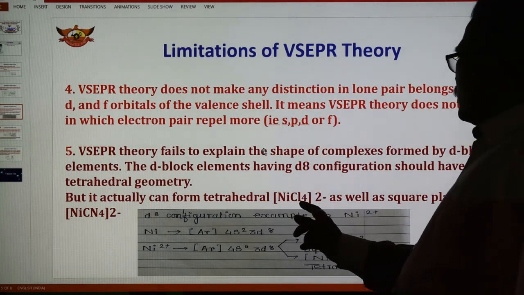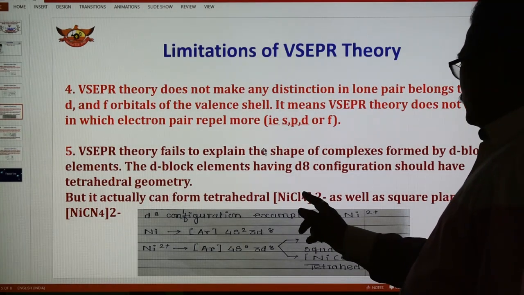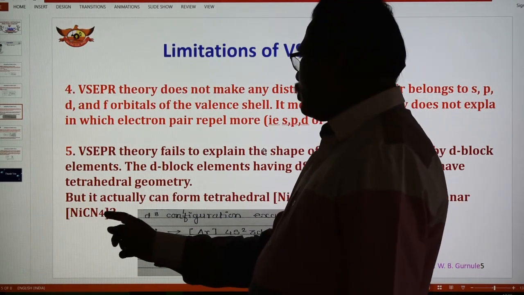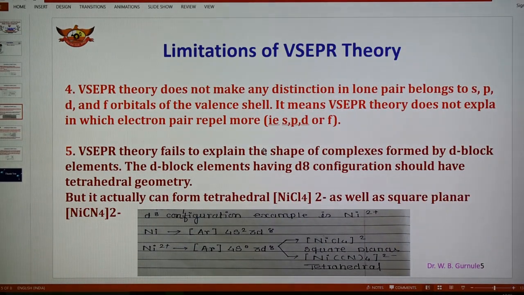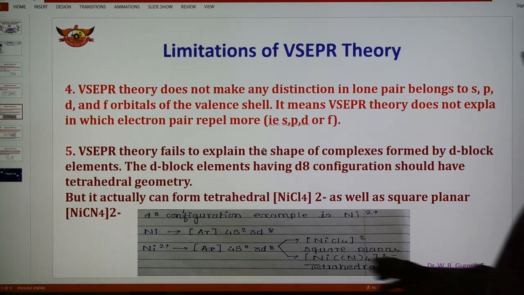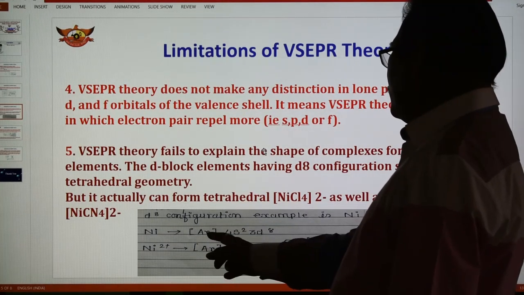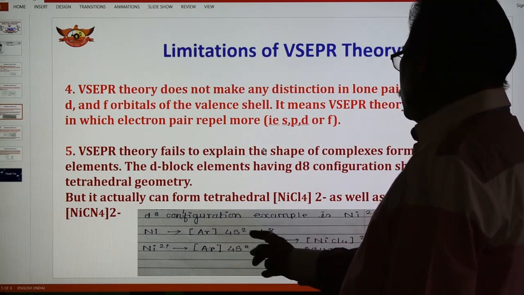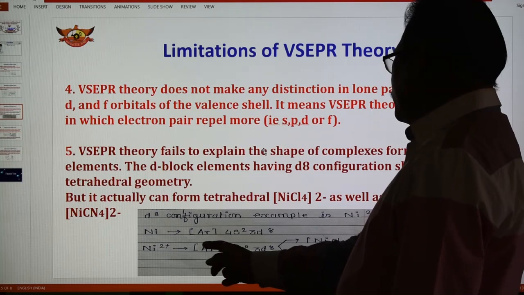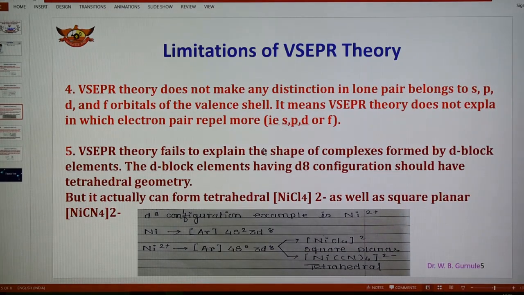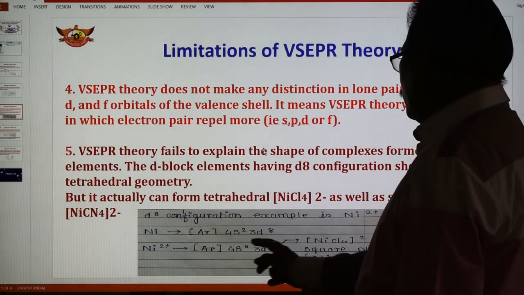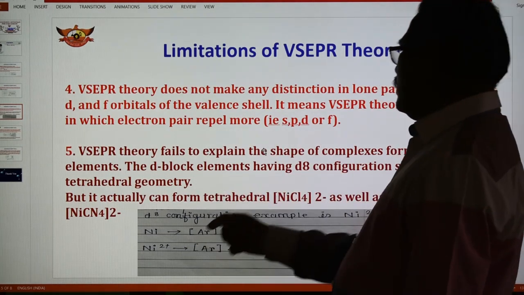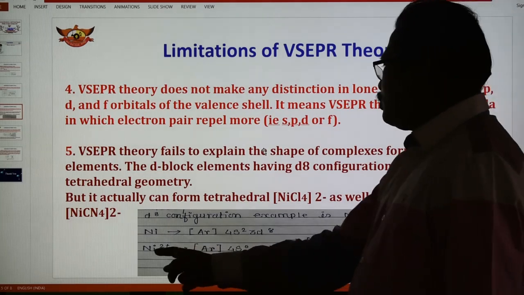The NiCl4 2- complex ion is tetrahedral, but the same metal in Ni(CN)4 2- is square planar. So there is no distinction. Nickel has atomic number 28, with the configuration argon 4s2 3d8. Nickel 2 plus has the configuration argon 4s0 3d8, so two electrons are removed from the 4s.